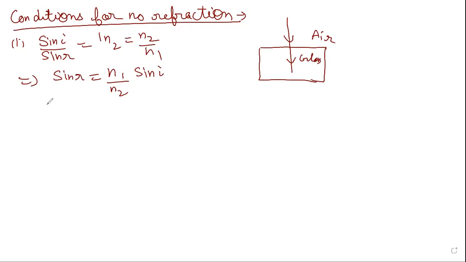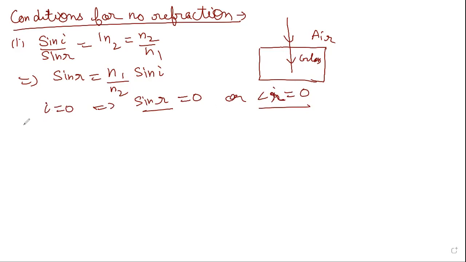Now you can see I is equal to 0, because there is no angle of incidence. The incident ray is on the normal, and the angle is always formed with the normal. So I is 0. It implies sine R will be 0, or angle R will be 0, because sine theta is 0 when theta is 0 degrees. So the angle of refraction will be 0, and that is why it goes out straight.